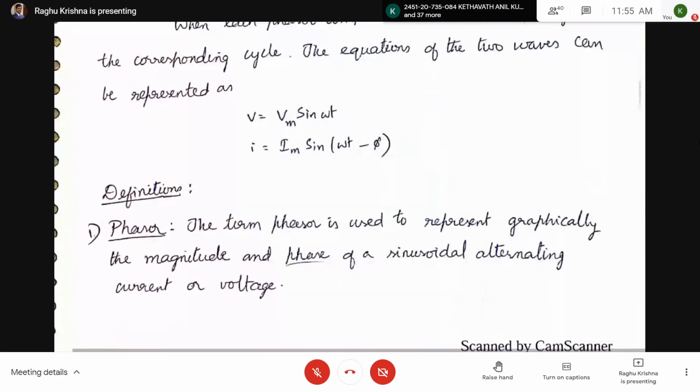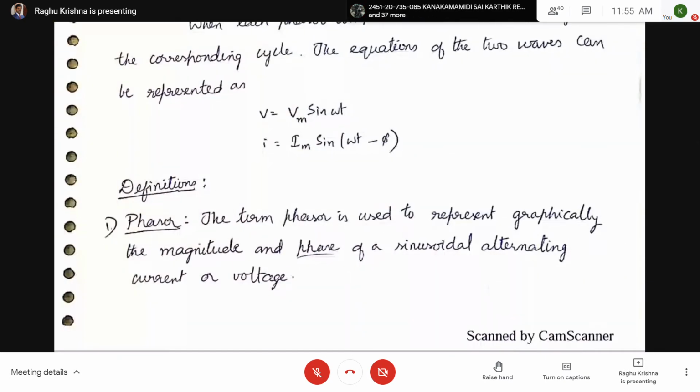Now let us see the definition of phasor. These definitions are very important for the 2 marks questions and short answers; they may ask for the definitions. Phasor: the term phasor is used to represent graphically the magnitude and phase of a sinusoidal alternating current or voltage.